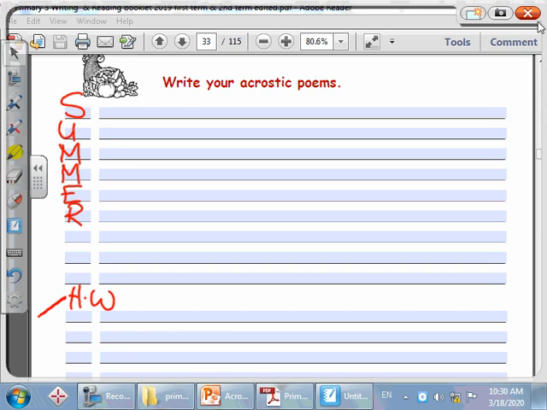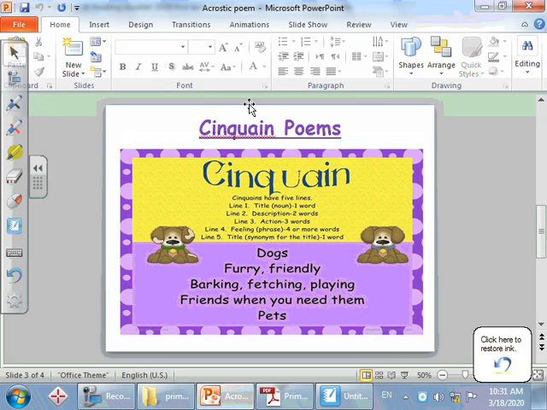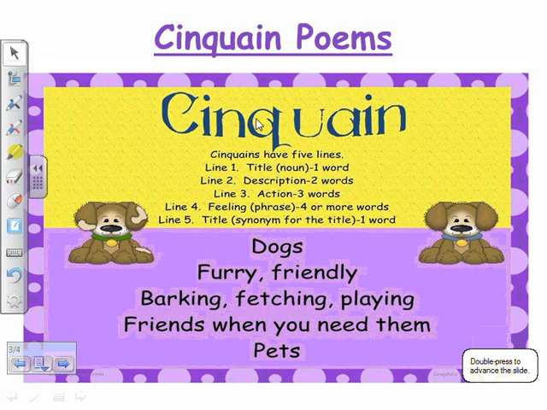Now, we will learn a different type of poem. It's called the cinquain poem. What are cinquain poems? The cinquain poem is a 5-line poem. It's how many lines? 5 lines. Excellent. Now in the first line, we write one noun. That is the title that we chose. So in the first line, we write one noun. Excellent.